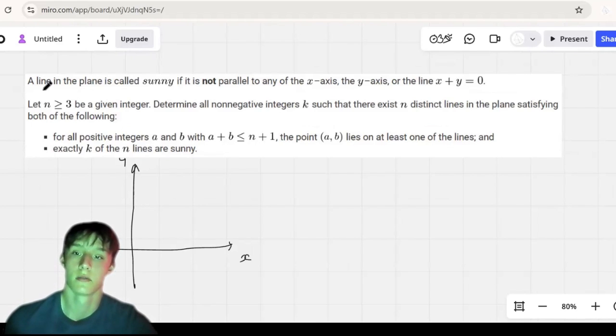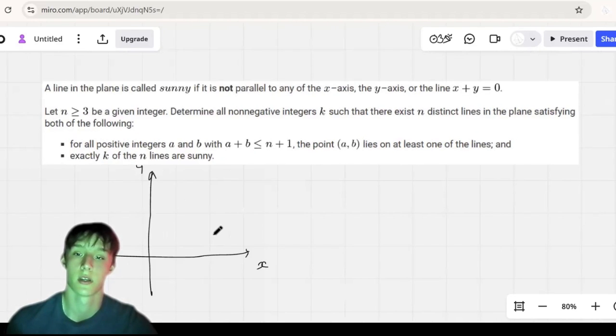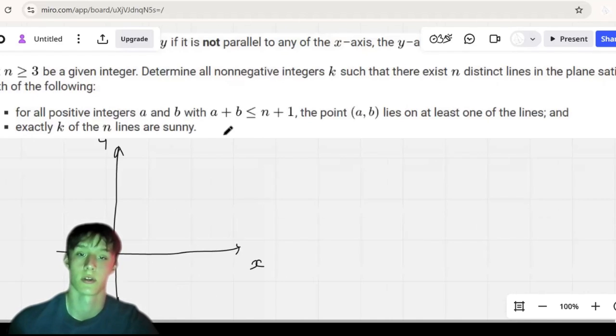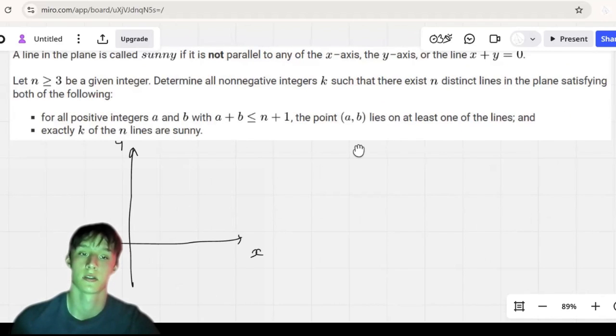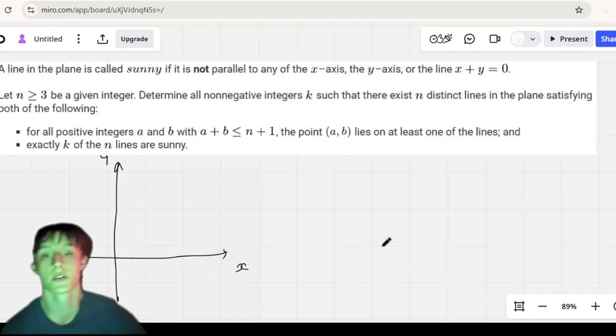Now we have n greater than or equal to 3, an integer, and we need to determine all non-negative integers k such that there exist n distinct lines in the plane satisfying both of the following. First, for all positive integers a and b with a plus b less than or equal to n plus 1, the point (a, b) needs to lie on at least one of the lines, and second, exactly k of the n lines are sunny. So first of all, let's understand what this statement means.